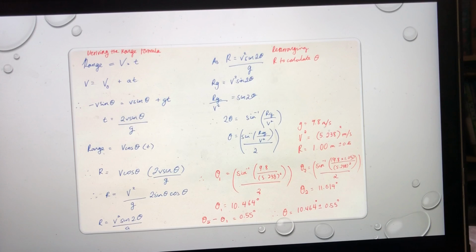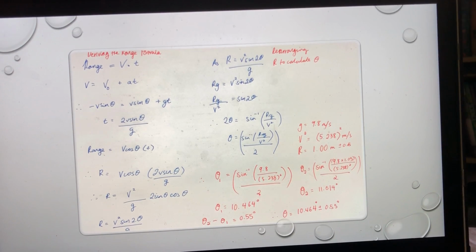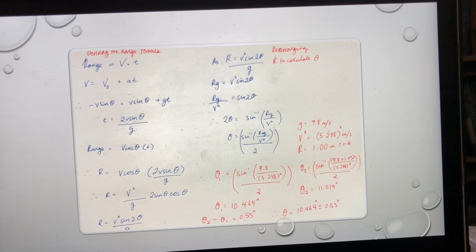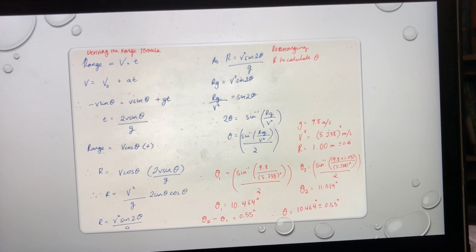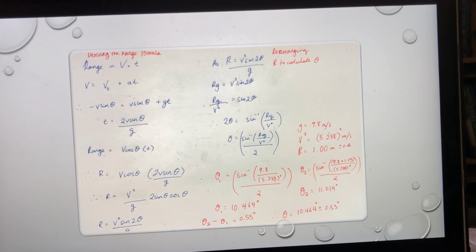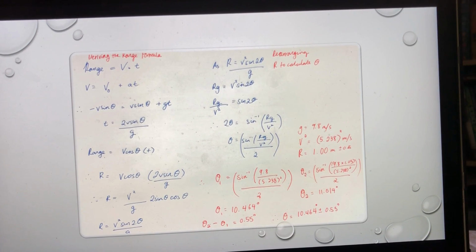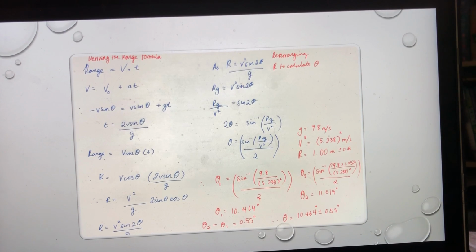A margin of error and accuracy was calculated. In addition to the 1 meter given, our group added 0.05 centimeters to the range to calculate the differences in theta 1 and theta 2.